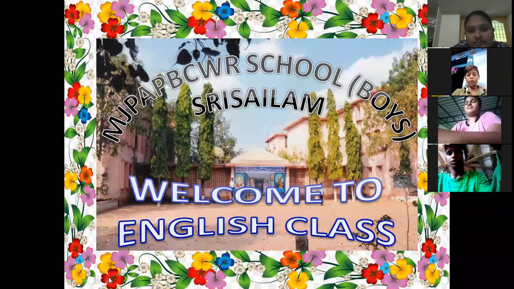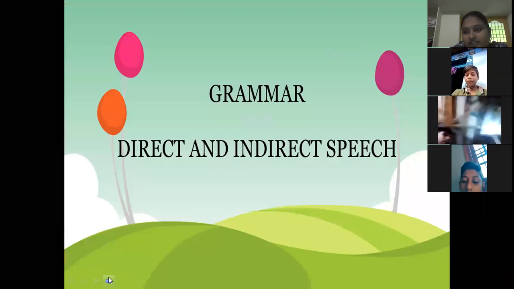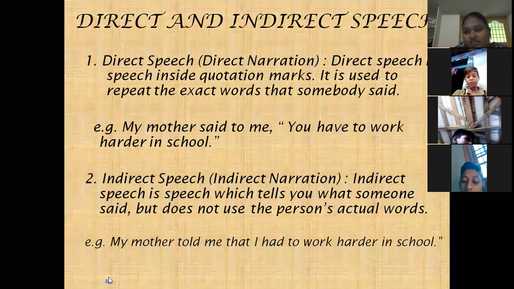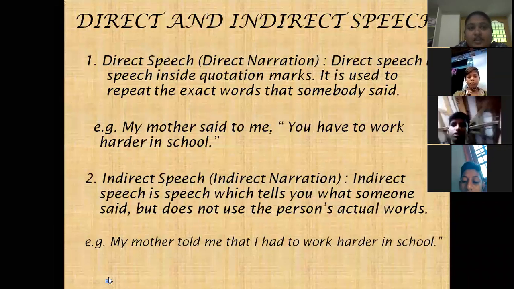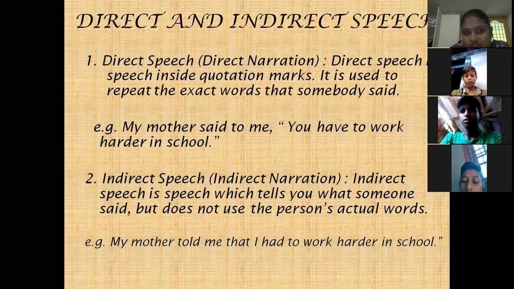In English class, we are discussing grammar, that is direct to indirect speech. In previous classes, we completed two types of sentences. The remaining two types of sentences we are going to cover and complete in this class. First of all, once again, we remind what is direct and indirect speech.